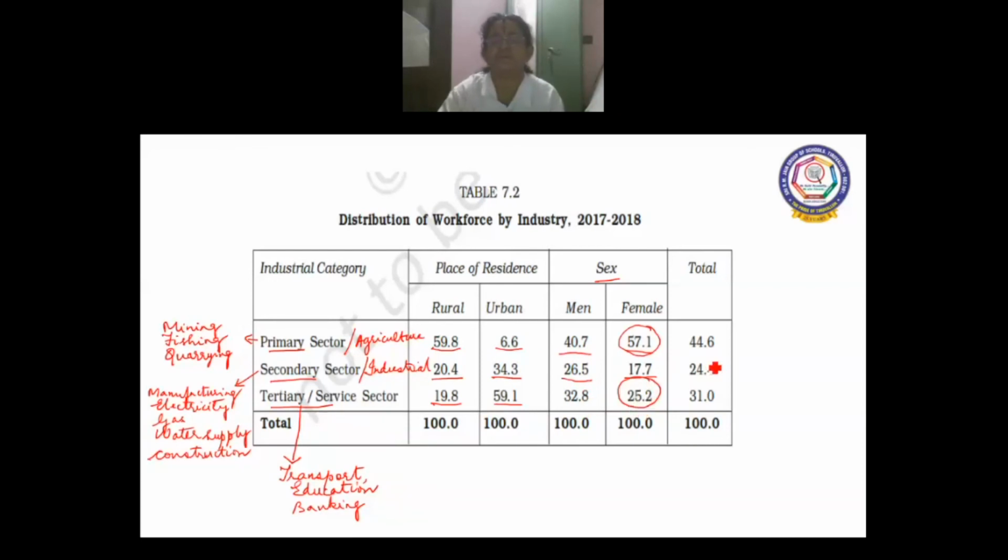And when you see the total workforce, you can see 44.6 percentage are engaged in primary sector, and secondary sector it is 24.4 percentage, and tertiary sector it is 31 percentage of people.